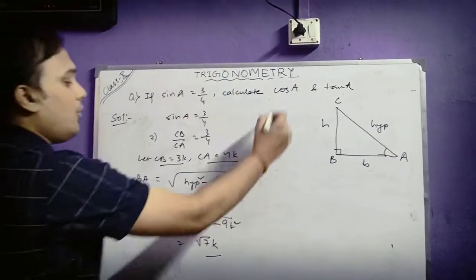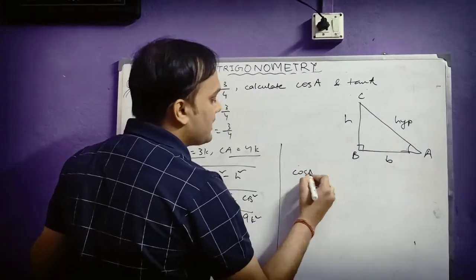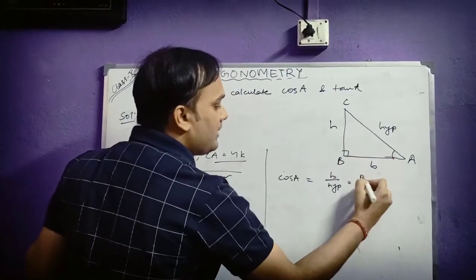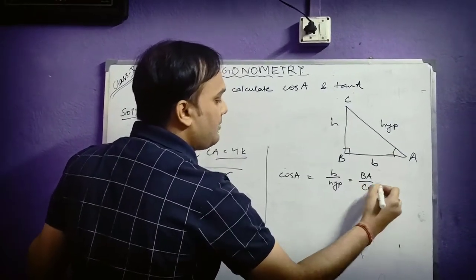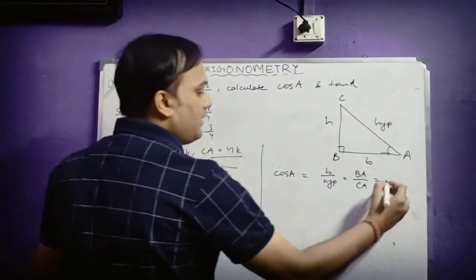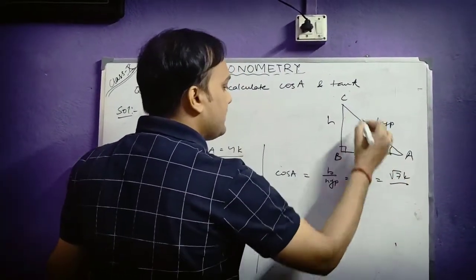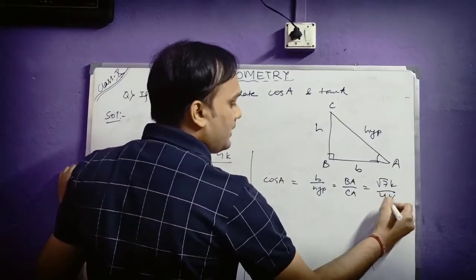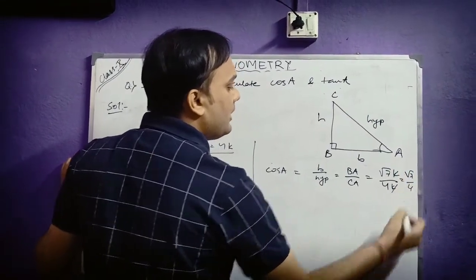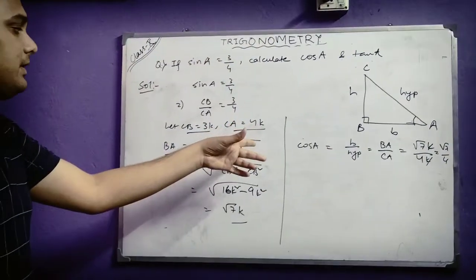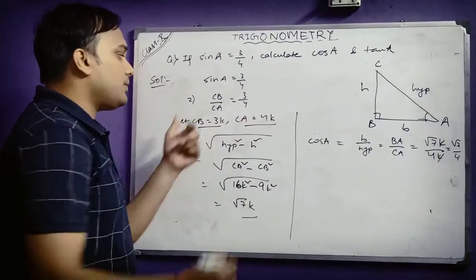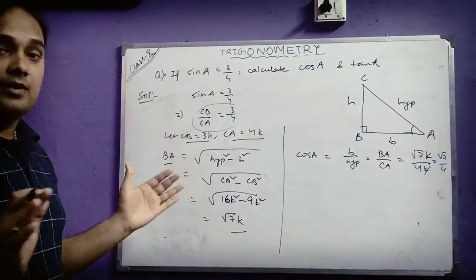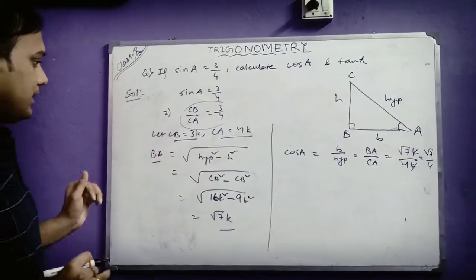So I need to find cos A. What is the formula of cos A? Cos A is base by hypotenuse, and base means BA, and hypotenuse is CA. BA I have got here as root 7K, and CA is the hypotenuse, that is 4K. So it will be root 7 by 4. Students, this K is a positive constant which I have to take when the ratio is in this form. I cannot take CB as 3 and CA as 4. I have to take the help of some constant there, that is the K.